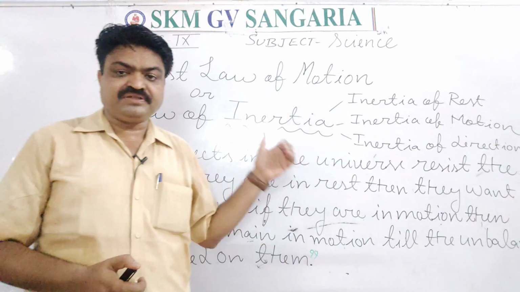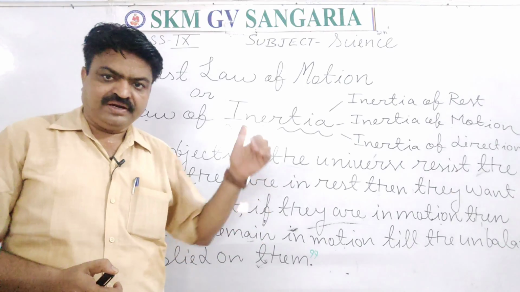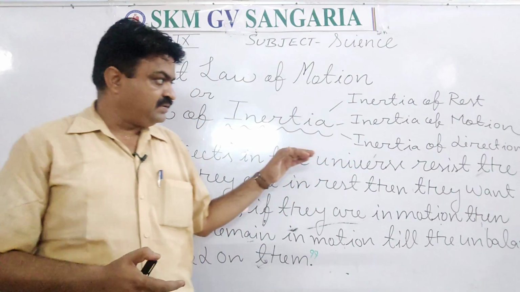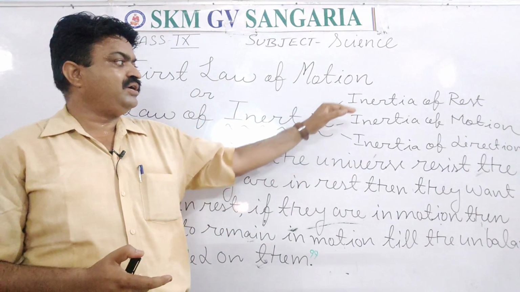And this law, the first law of motion that was given by Sir Isaac Newton, shows us about inertia.